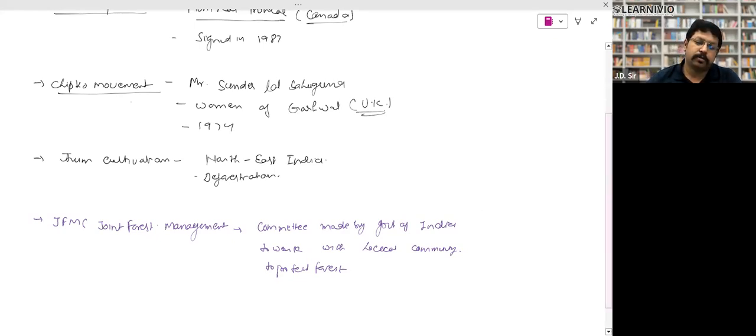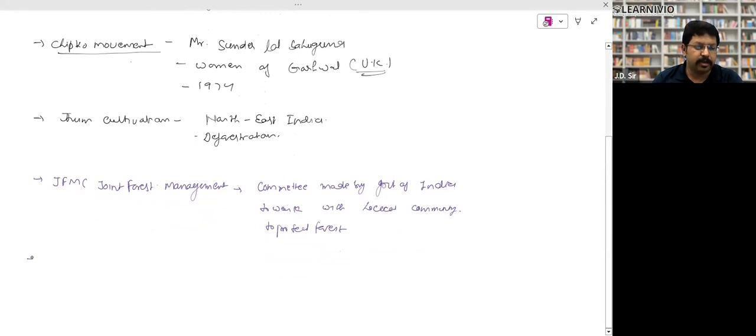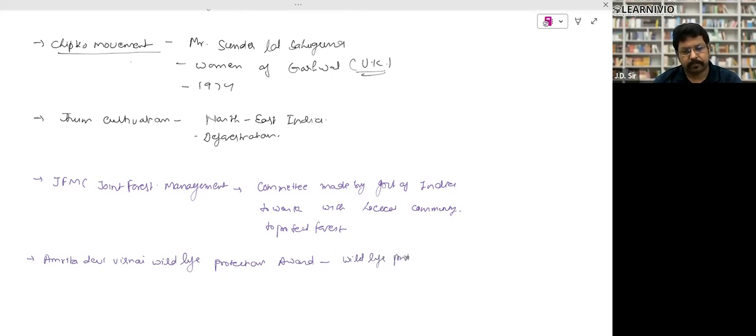There is an award. The name of that award is there in the NCERT, by the way, but let me type it right. Amrita Devi Bishnoi Wildlife Protection Award. From the name itself, you know that it is given for wildlife.